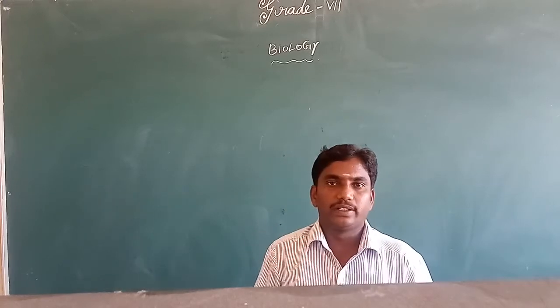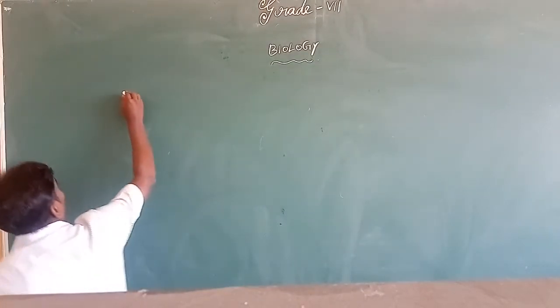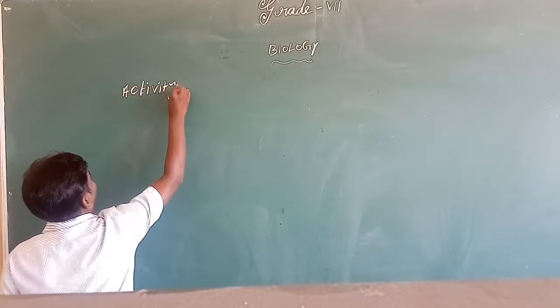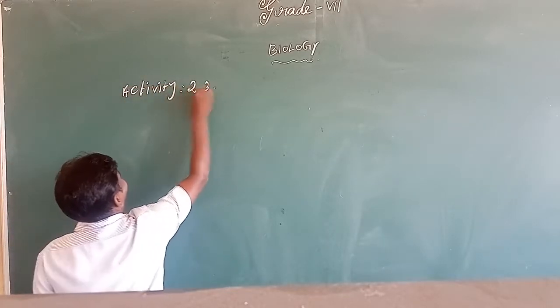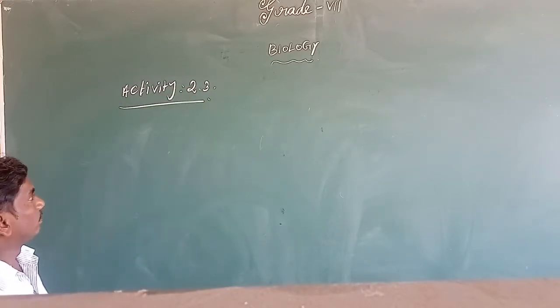Today we will discuss one activity, Activity 2.3. You now know the procedure of this activity.